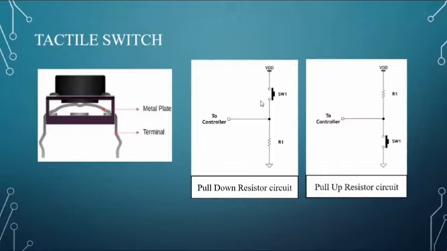If the switch is closed, the controller will read 1, as the controller will be connected to VDD. In the pull-up resistor circuit, when the switch is open, the controller will be connected to VDD and it will read 1. Then, if the switch is closed, the controller will read 0, as the ground is connected to the controller when it is closed.